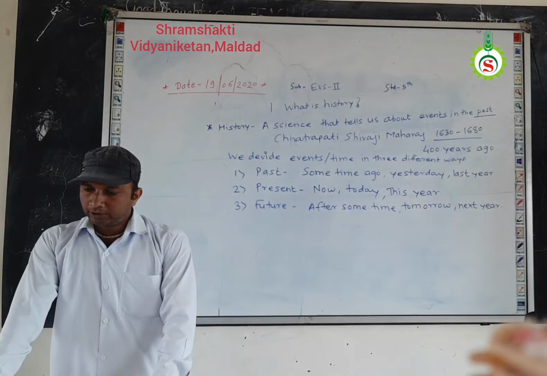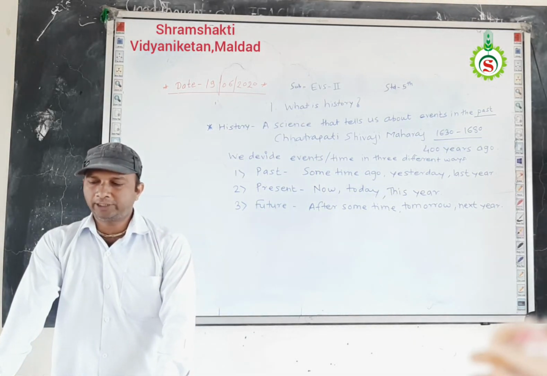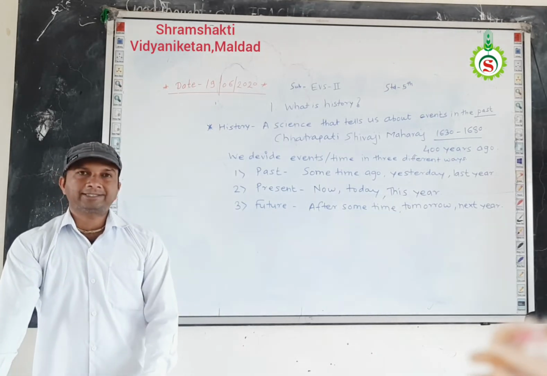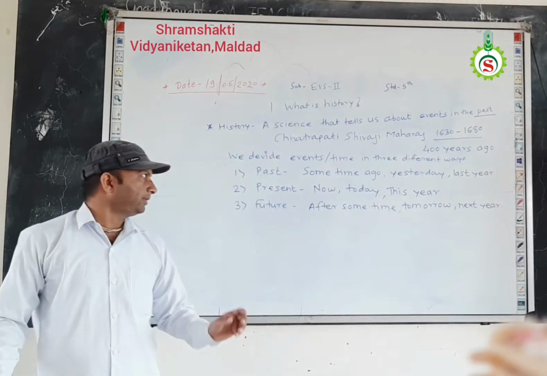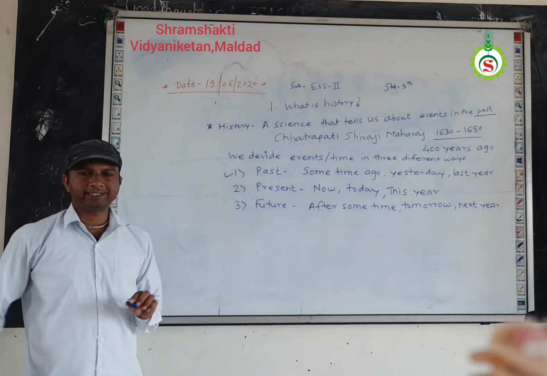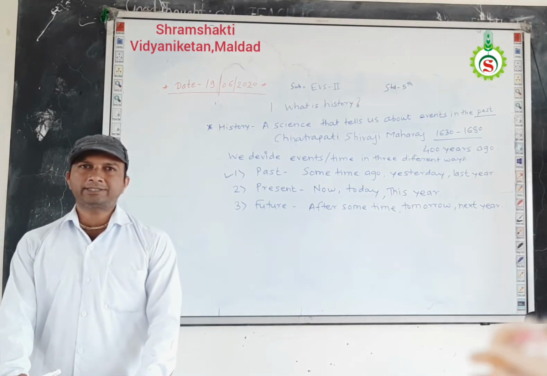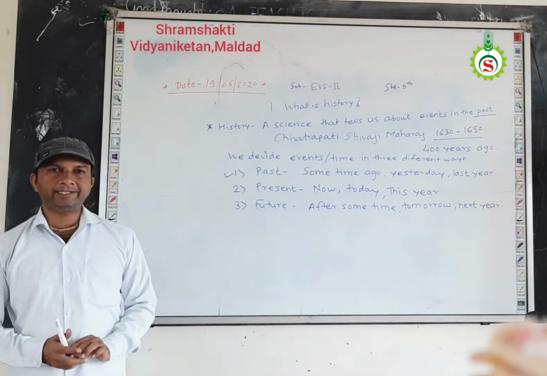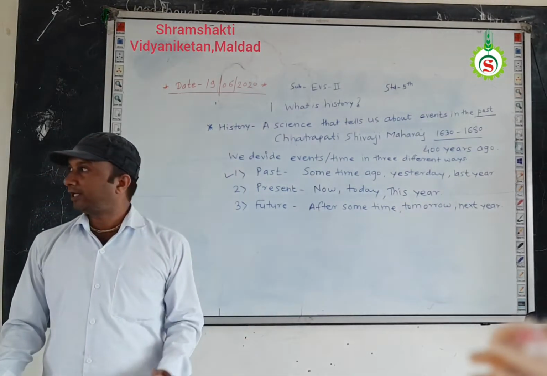The time that already gone by is the past. So in the history, we discuss about the past events. Okay. So the time that have already gone, it is called as history, and the time that we are in now is the present, and the time which comes near time, it is called as future.